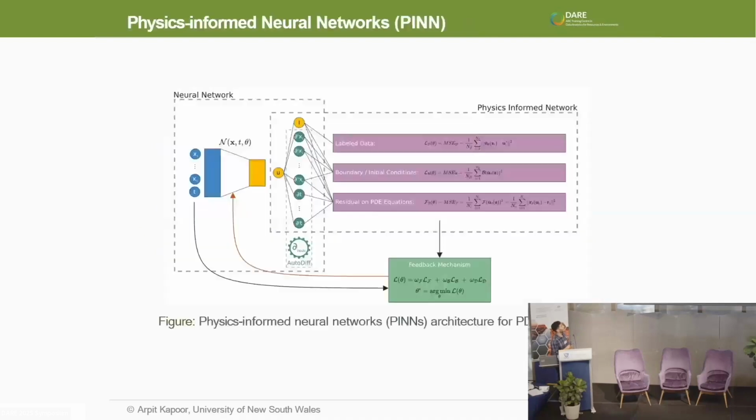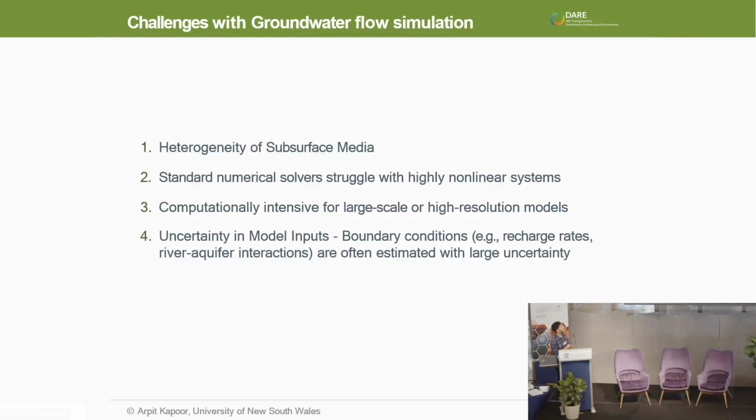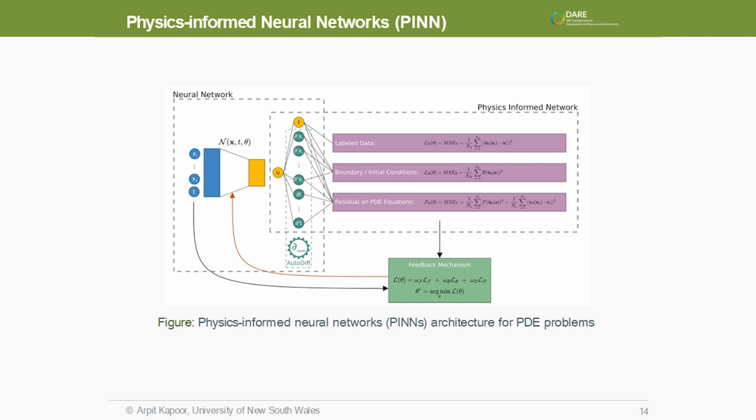The challenge that I want to talk about is the computationally intensive challenge. When we want to solve this equation for a large area, traditional methods such as FEM can struggle if the resolution is too high. It requires a lot of computational power to solve this equation for large regions, which is where machine learning could help. So, moving on to physics-informed neural networks.